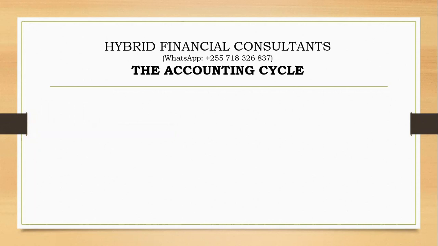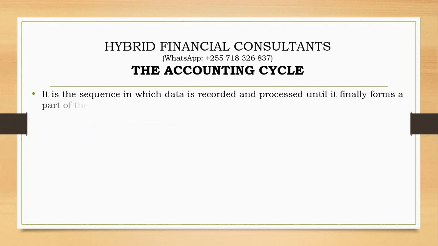Now let's go to our topic, the accounting cycle. What is the accounting cycle? Actually, it is simply a sequence in which data is recorded. Accounting data is recorded and processed until it finally forms part of the financial statements at the end of the reporting period. The main aim of the accounting cycle is for accountants to prepare financial statements, because when conducting business transactions, we'll be having invoices, receipts. So converting those receipts, invoices, and other source documents to financial statements, in that process, the accounting cycle is involved.